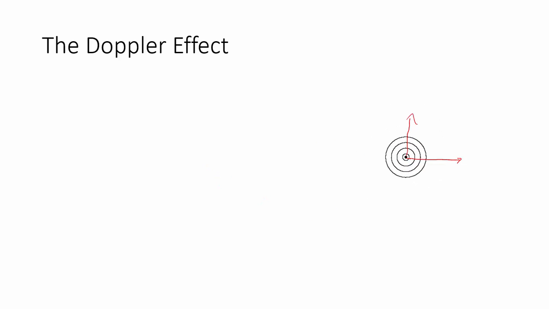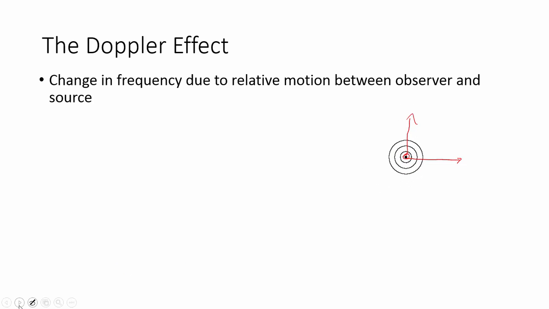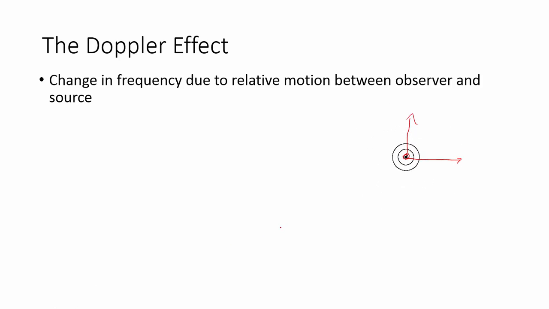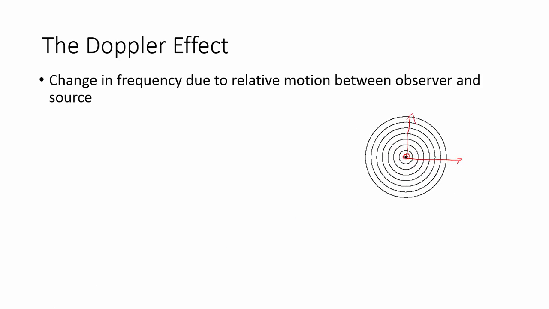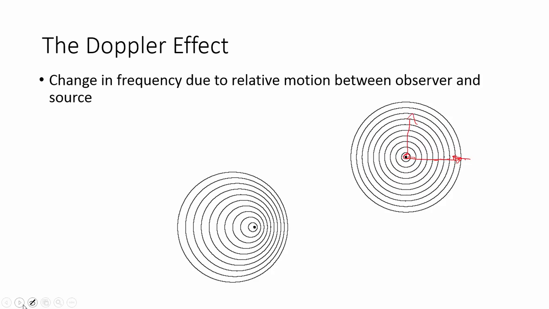Well, what happens if this source starts to move? Okay. Well, then we're going to get something called the Doppler effect, and it's a change in frequency due to the relative motion between the observer and the source. So it doesn't just mean that the source has to move, it could also mean that you're running into these waves. And if we think about what happens, if you were running into these waves, you would reach these waves more often than they were actually being produced, which would mean the frequency went up in your ear, and that causes a change in pitch because we're hearing the waves occur more often than they normally do.